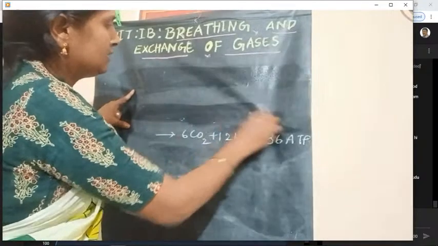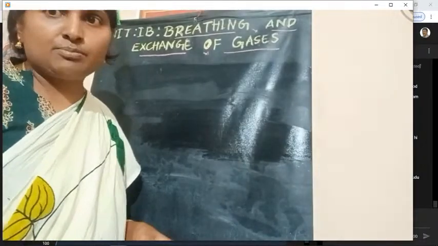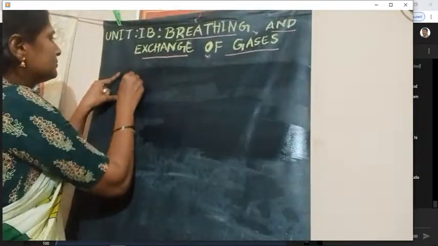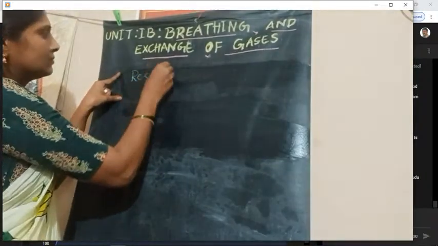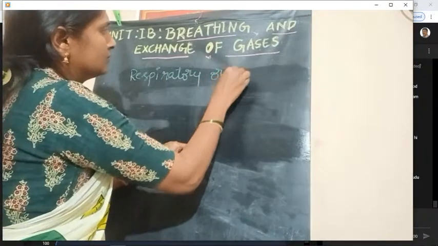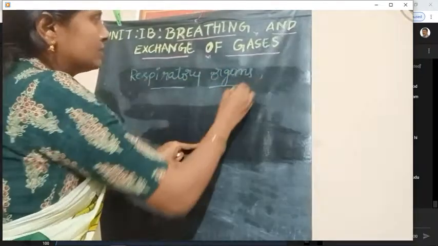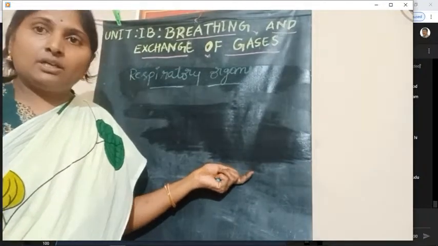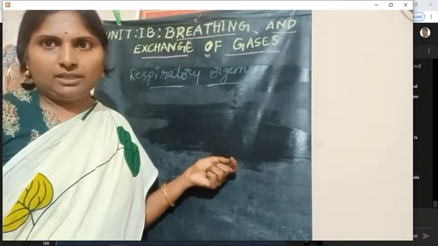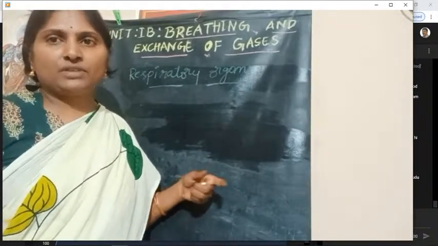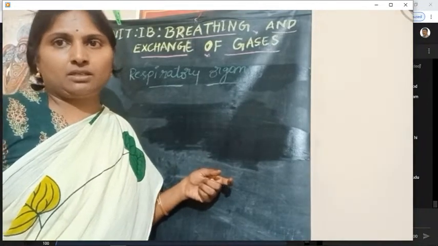Next topic, respiratory organs. There are different organisms in the animal kingdom which have different types of respiratory organs, or different modes of respiration.